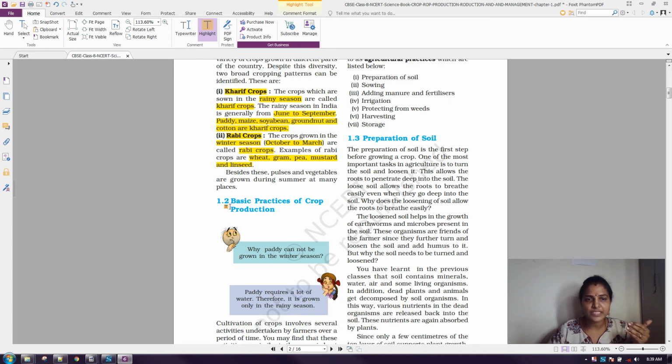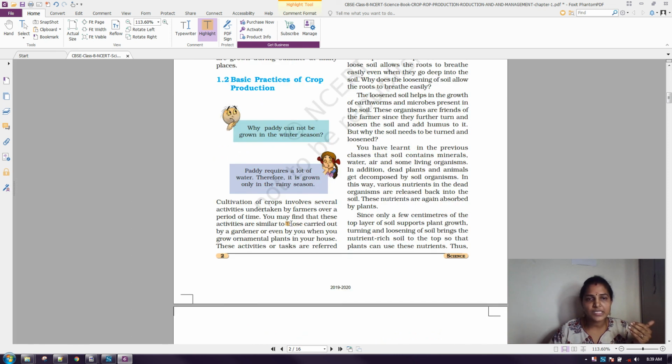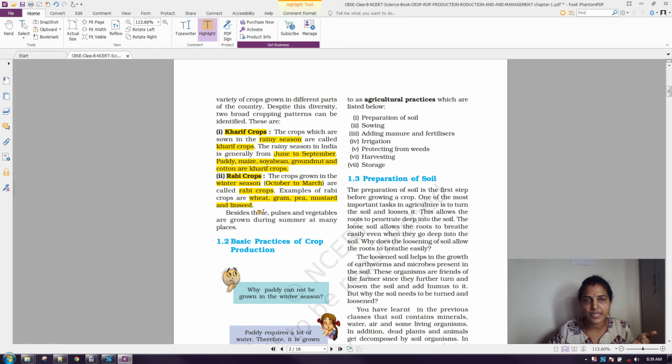Clear? Yes. So next we are moving to the next topic, that is cultivation of crops. Cultivation of crops is not an easy job. Farmers have to follow certain procedures so that they will have a benefit and get proper growth. Here certain agricultural practices we have to follow.